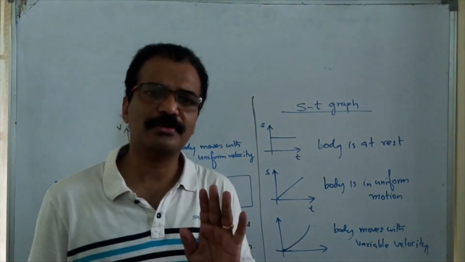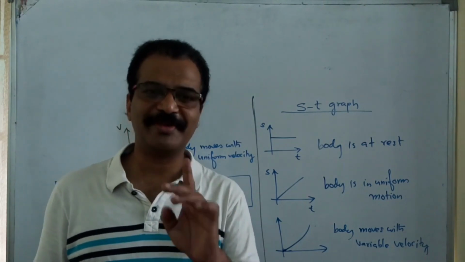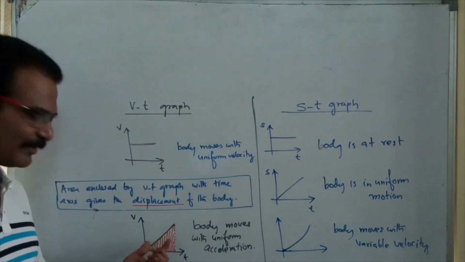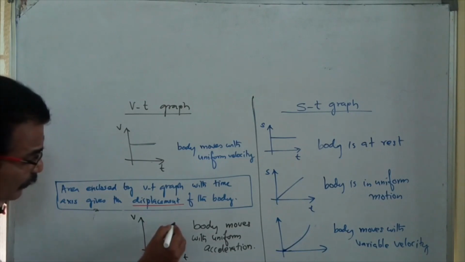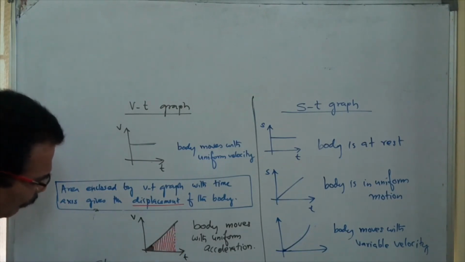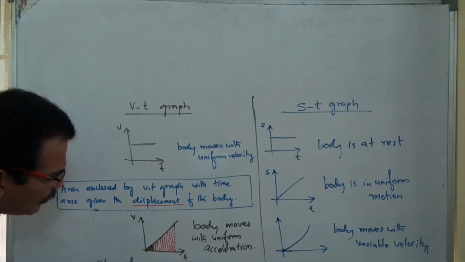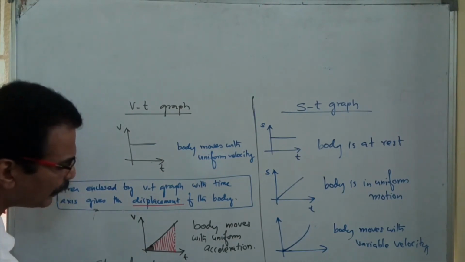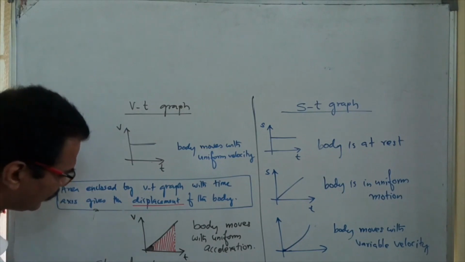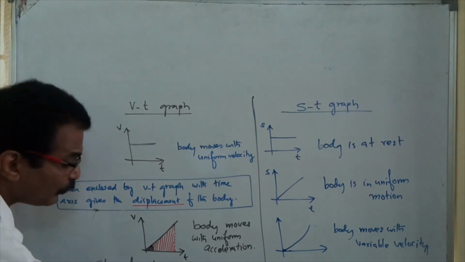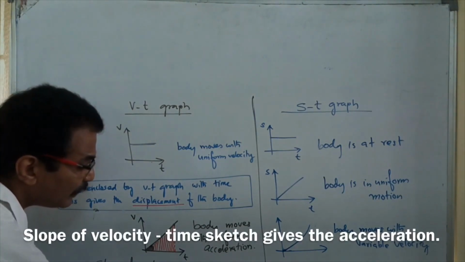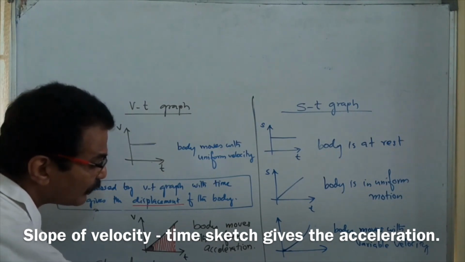One more thing let me say. Here this body is accelerated. If I find the slope of the velocity time graph, it will give you another factor, that is nothing but acceleration. So the slope of the velocity time graph gives acceleration.